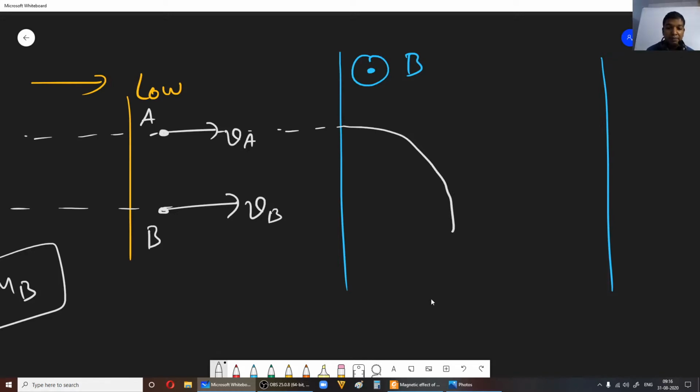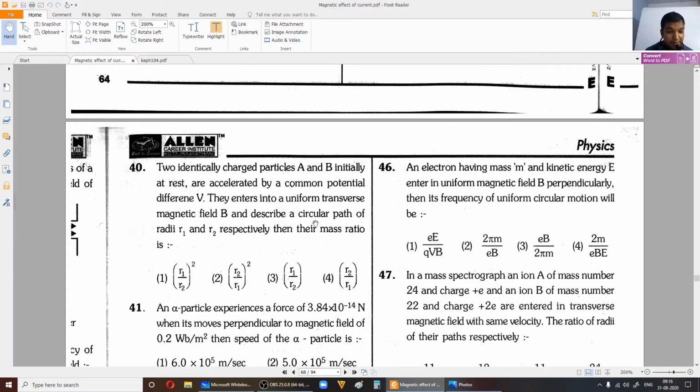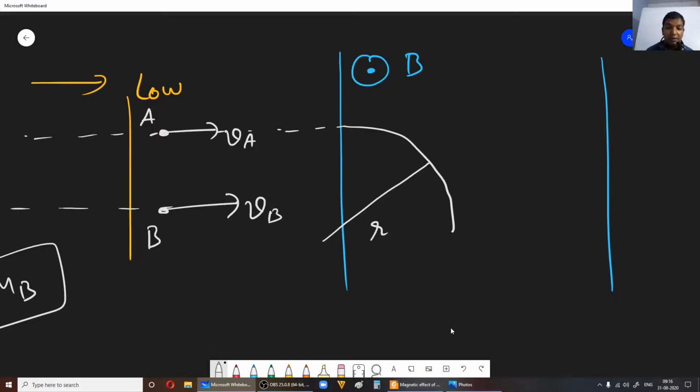Now the radius of curvature, let us call it R1. They have given explicitly that for A the radius of curvature is R1, for B it is R2. Okay, so let us take R1 and R2 only, right? Let us not mess up.